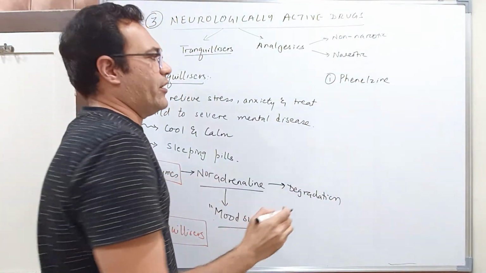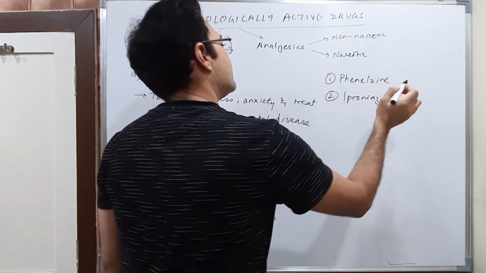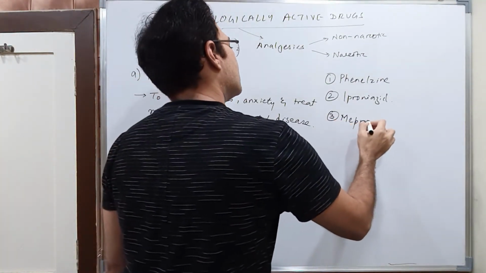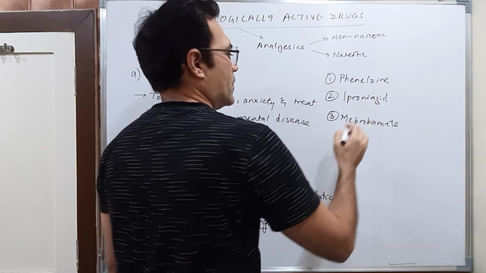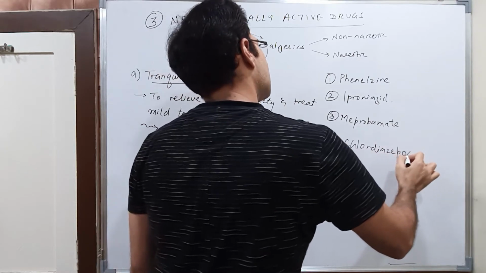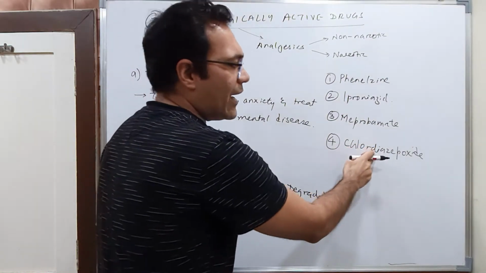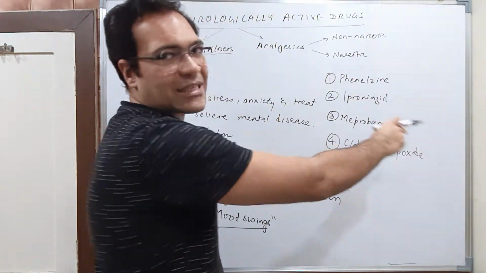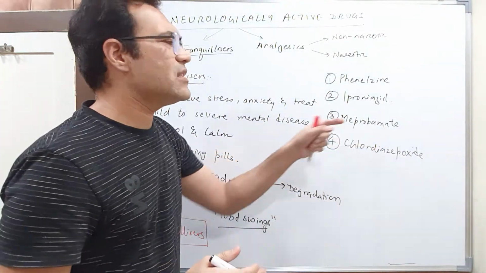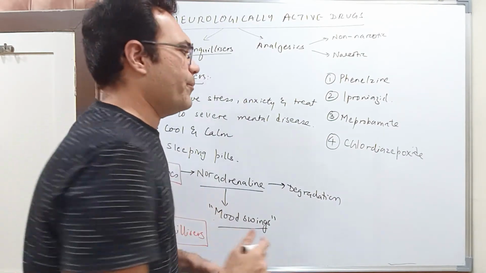Phenelzine is one tranquilizer. The second is iproniazid. Third is meprobamate. The fourth is chlordiazepoxide. If you read it separately, you have to join the sandhi: chlordiazepoxide. Now how do all these names come? Students, these names come from the structure of these drugs. Then fifth is